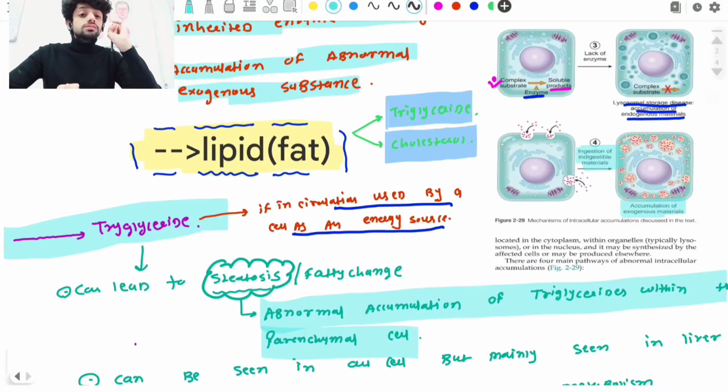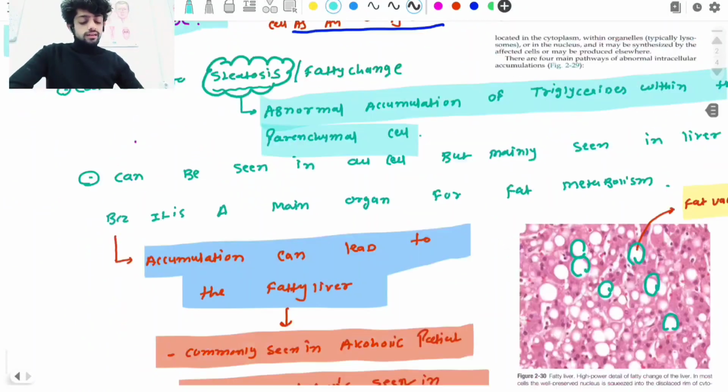So here, one form of lipid is triglyceride, and the second is what? Cholesterol. So what's the function of the triglyceride? It is freely circulating in our body, and some cells use it as energy. But remember guys, cells do not use it as energy in the early stage. In the later stage, cells use it as energy.